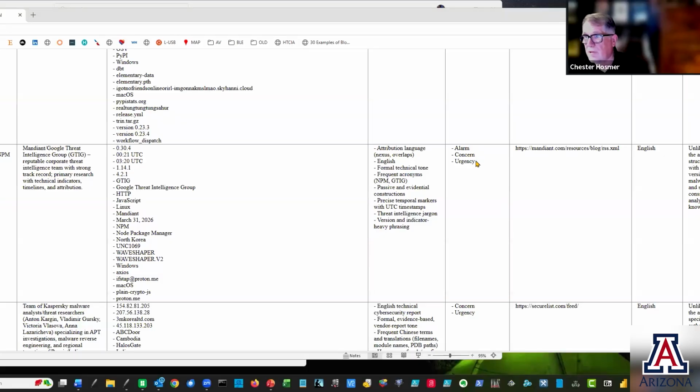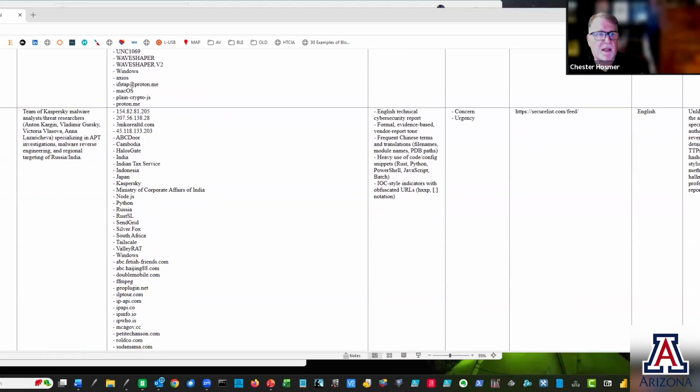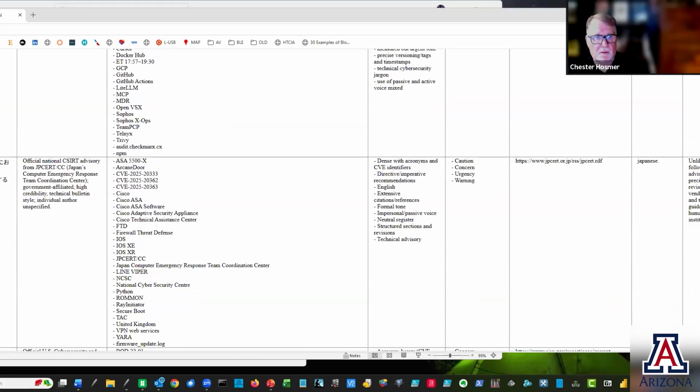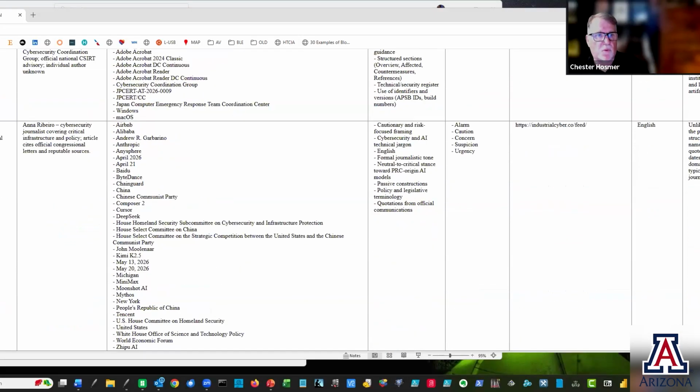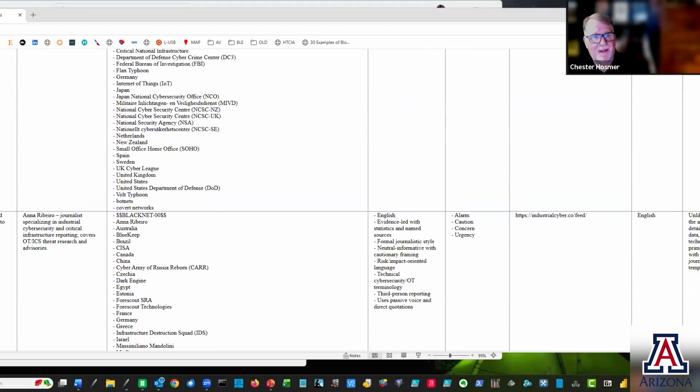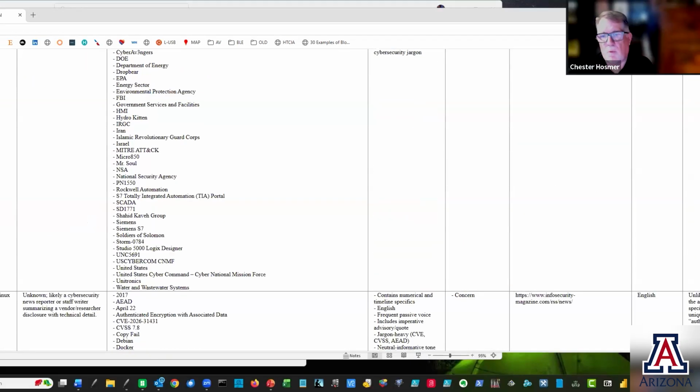This is the alarm, concern, urgency, the threat levels that we're looking at from that perspective. So this is the kind of thing we get for every one of the articles that we examined. And you can tell a lot of these were in the escalate category. So this is what we're able to do.